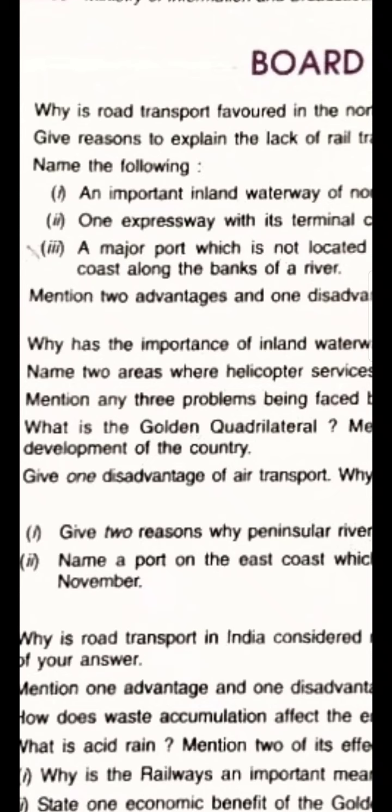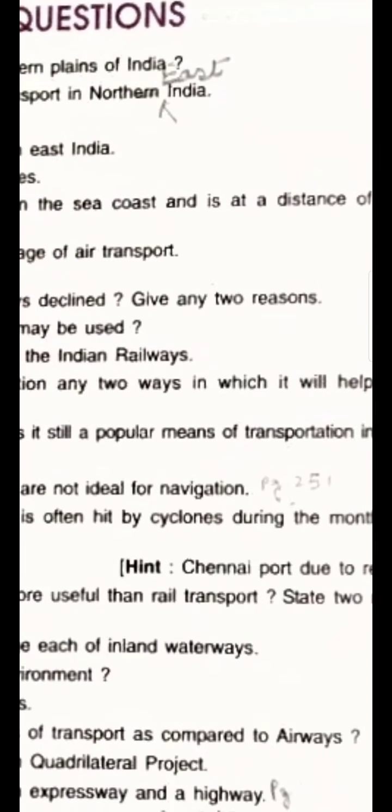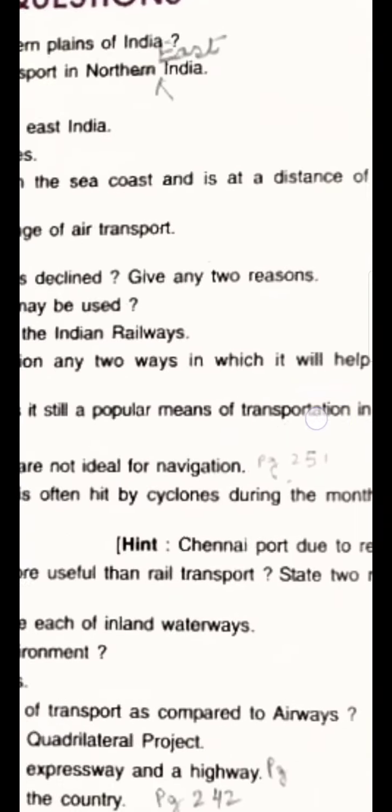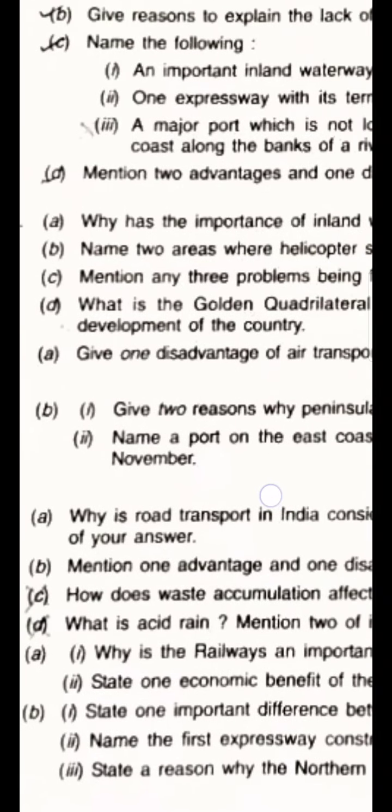Next, what does the golden quadrilateral mean? Second, the economic benefits, I suppose they are asking. Mention any two ways in which it helps in the economic development of the country.